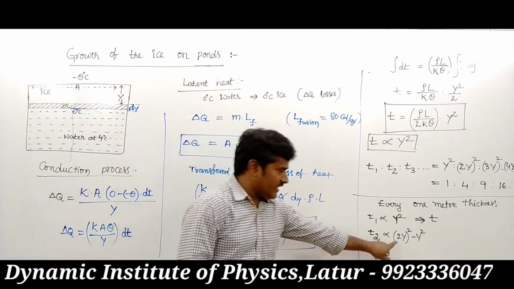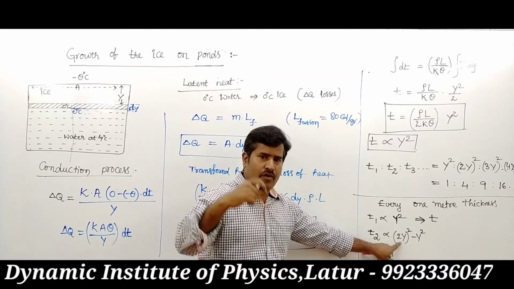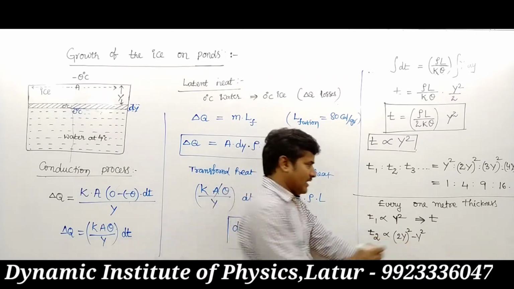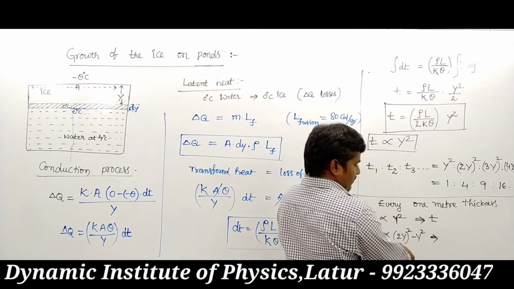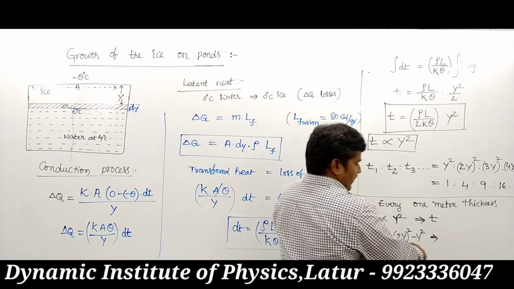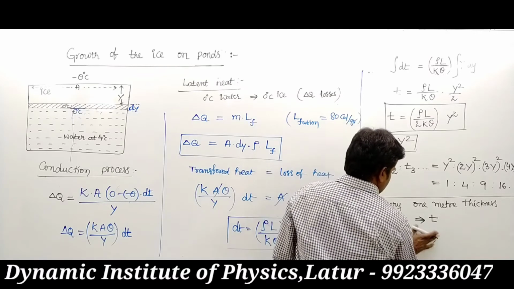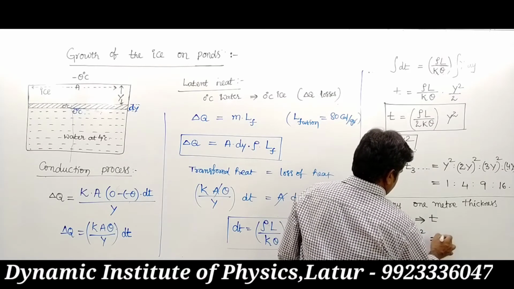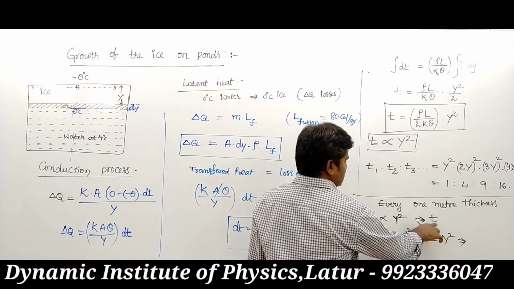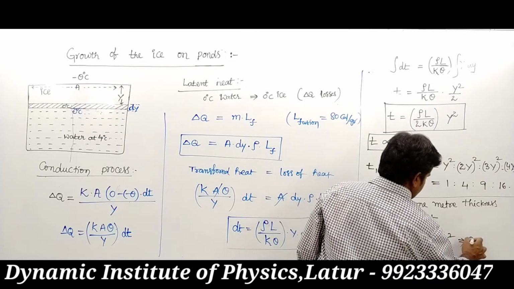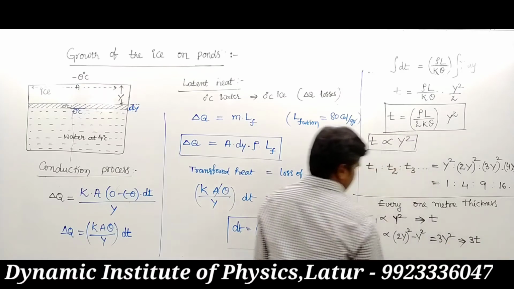That means the time requires 2y whole square, 4y square minus y square. This is nothing but 3y square thickness. Y square thickness requires t seconds, so 3y square requires 3t seconds.